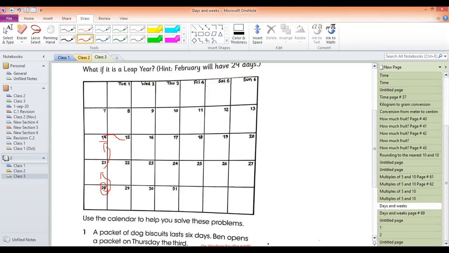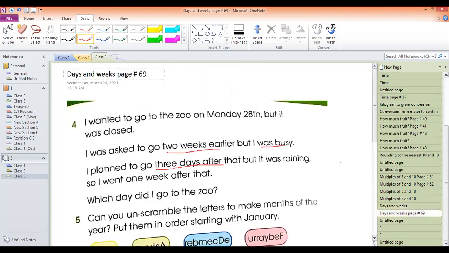That means now I'm going to go on the 17th. Again I read the question, but it was raining. That means even on 17th I could not go.